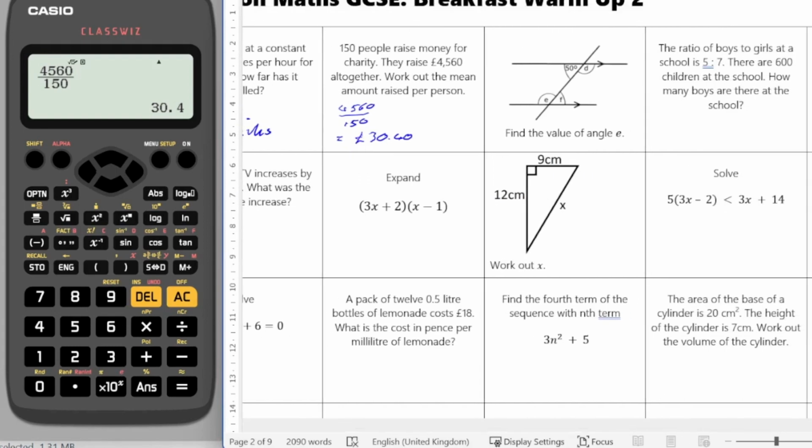Next one, find the value of angle E. I'd be using the fact that this angle and this angle are supplementary angles or co-interior. So E is going to be equal to 180 minus 50. Again, use your calculator if you need. 130.